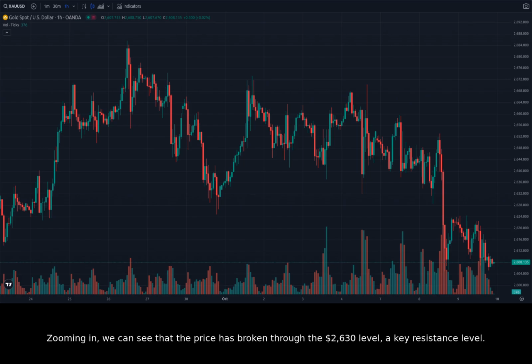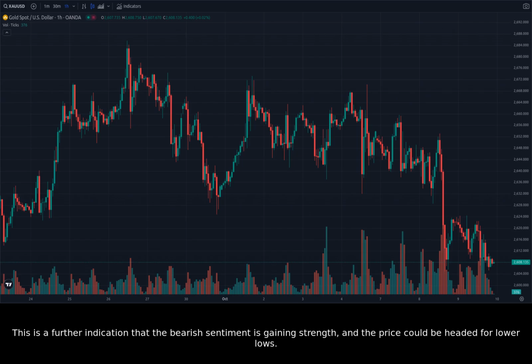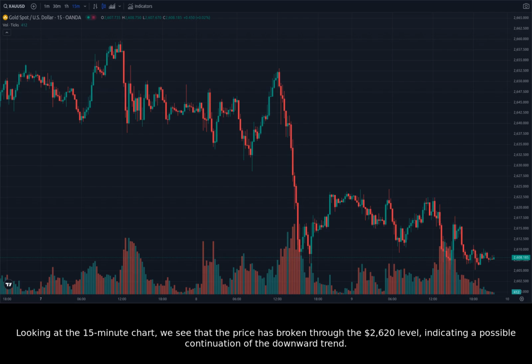Zooming in, we can see that the price has broken through the $2,630 level, a key resistance level. This is a further indication that the bearish sentiment is gaining strength, and the price could be headed for lower lows. Looking at the 15-minute chart, we see that the price has broken through the $2,620 level, indicating a possible continuation of the downward trend.